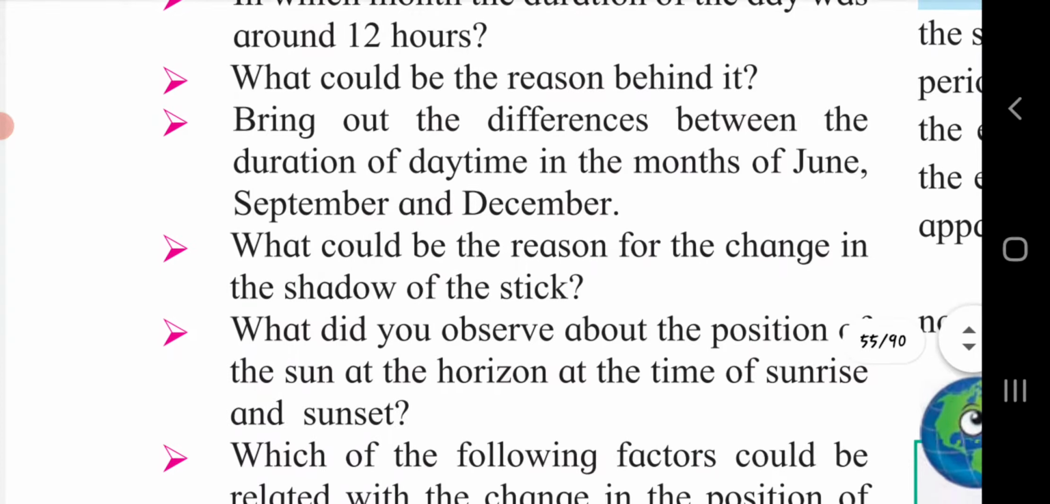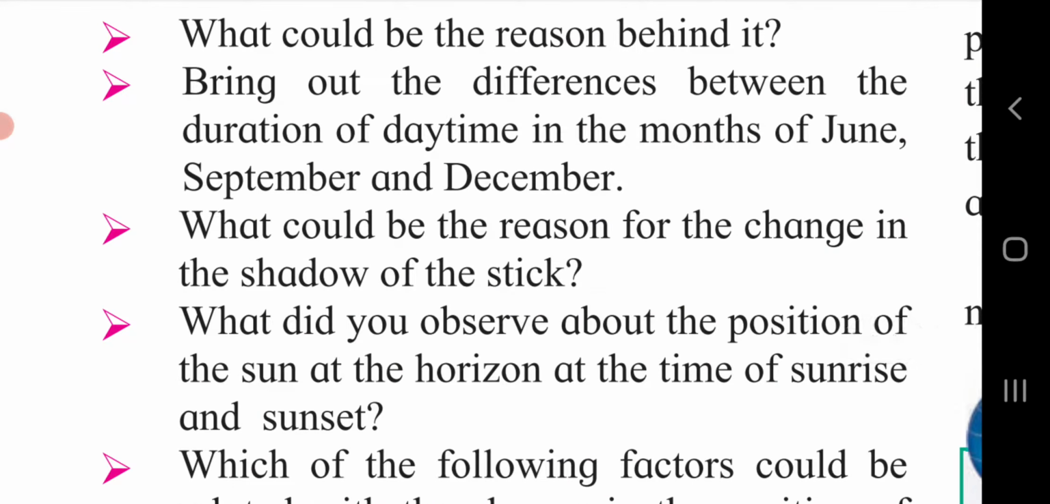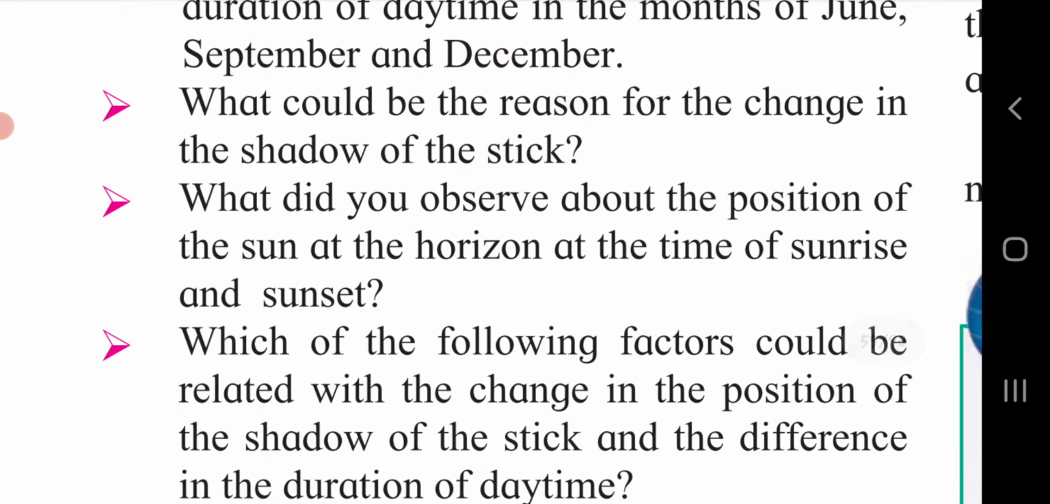Bring out the differences between the duration of daytime in the month of June, September and December. The duration of daytime decreases from the month of June, around 13 hours, to September, around 12 hours, to December, around 10 hours. What could be the reason for the change in shadow of the stick? The change in the shadow of the stick occurs because of the change in the position of the sunrise and sunset.